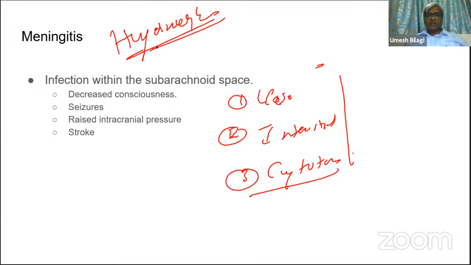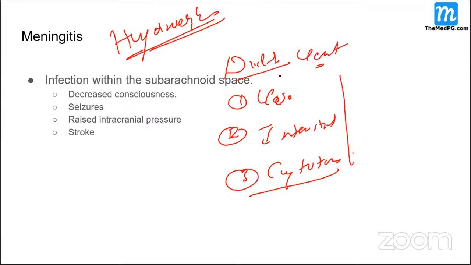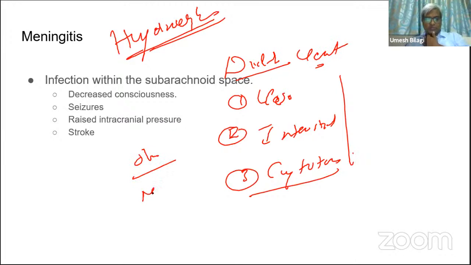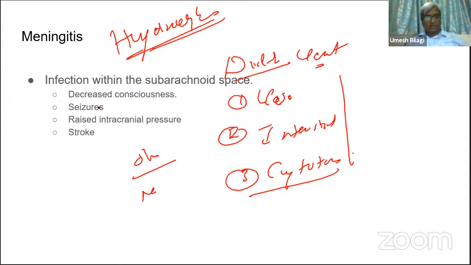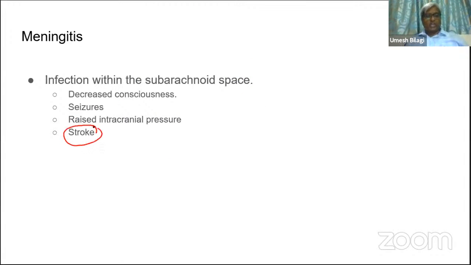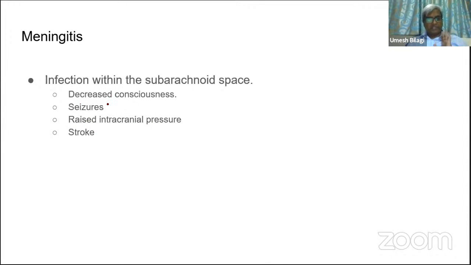What is hydrocephalus? Anybody can tell me what is hydrocephalus? Dilatation of the ventricle. Well, it could be obstructive or non-obstructive, or communicating or non-communicating. There are two types of hydrocephalus. Yes, both can occur here. A stroke, as I told you, there is ischemia, infarct. Stroke can be a manifestation of meningitis. These are some diverse things I gave you. Meningitis not necessarily limits itself only to the meninges. In later stages, it can cause all the havoc. That's what I wanted to point out here.